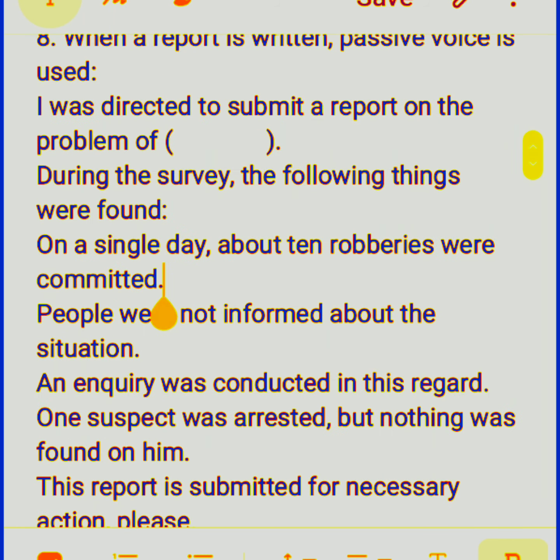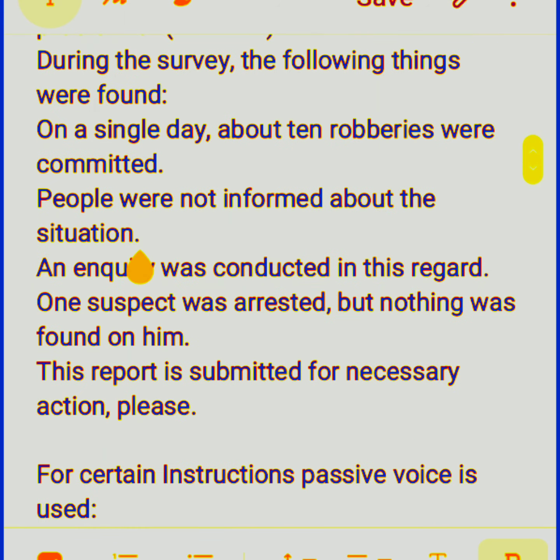He found out in the survey: people were not informed about the situation. Okay, so this is also passive voice. An inquiry was conducted in this regard. Conducted by whom? By the person who was surveying. One suspect was arrested, but nothing was found on him. So when that person inquired into the matter, he found out that one suspect was also arrested, but nothing was found on him, nothing like a weapon, etc. So this can be part of that report.